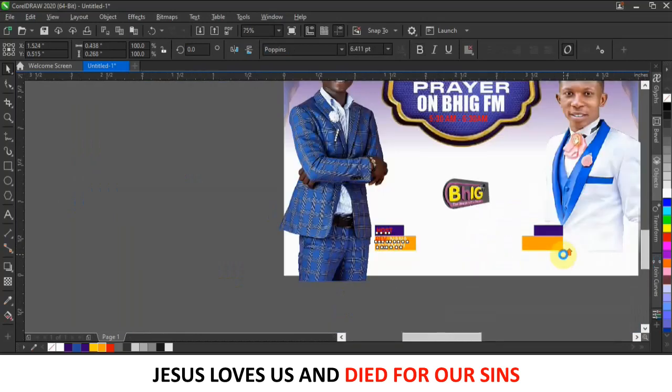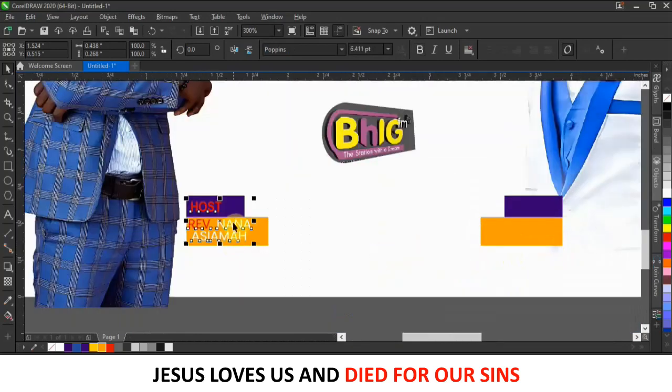Okay, alright, so I'm going to select the two texts here. Okay, I'll just do the same thing. I'll just copy it. So just right click and drag it to this end here, and then you just copy it here, and then I'll just use this one to type the other person's name. His name is Robert Matthew.